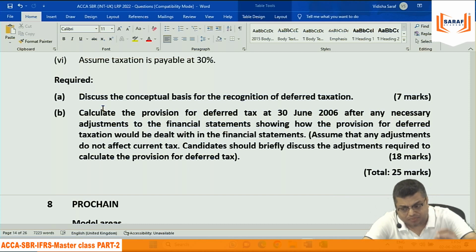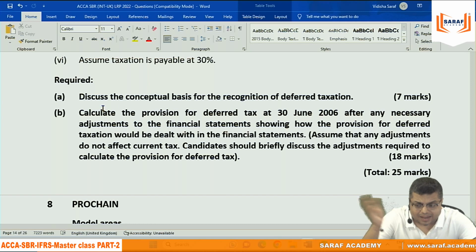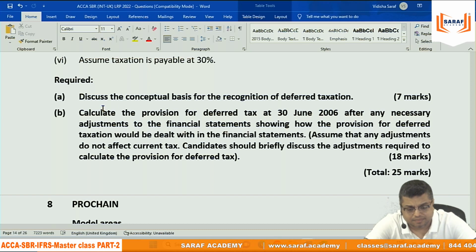When the carrying value of assets is greater than the tax base value, and that difference is temporary, then on the difference there is deferred tax liability, on the difference deferred tax expense. The expense will go to the PL account, and it is not paid now, it will be paid after 4 or 5 years. So that will become a deferred tax liability. When you are paying lower tax, when your accounting income is more, when your tax base asset value is less than the carrying value, deferred tax liability and deferred tax expense will arise.